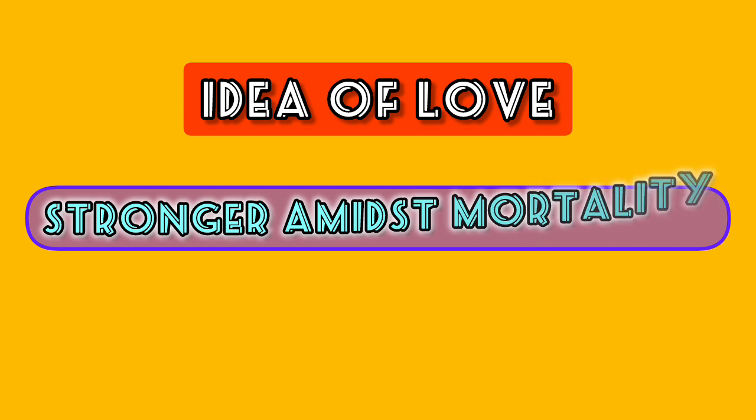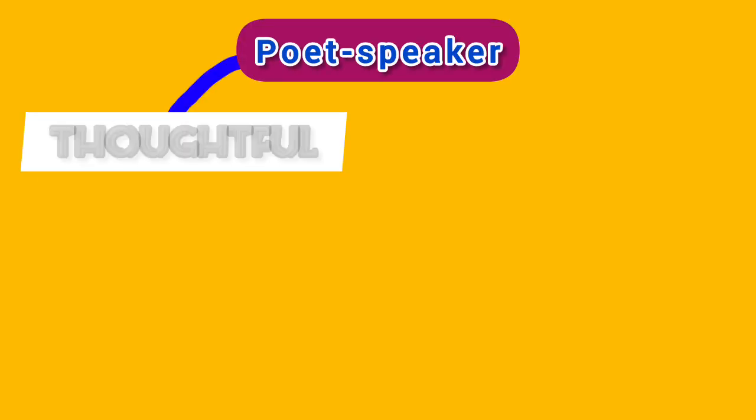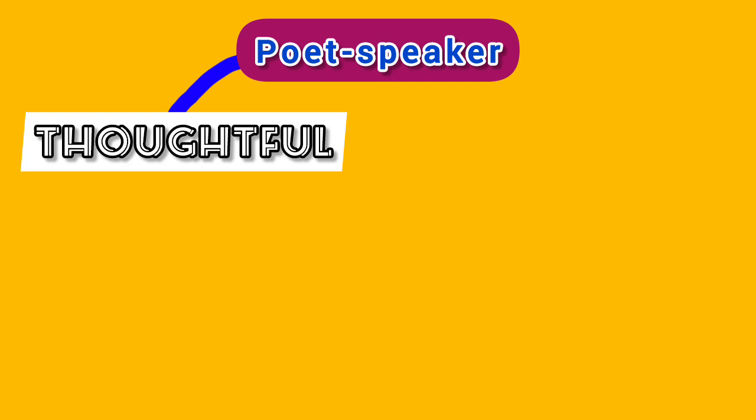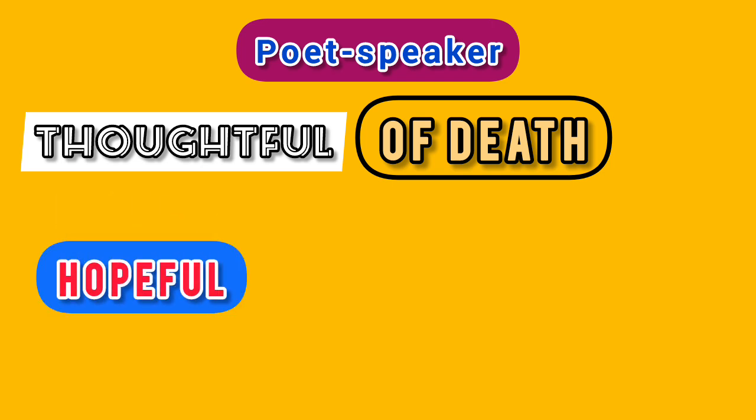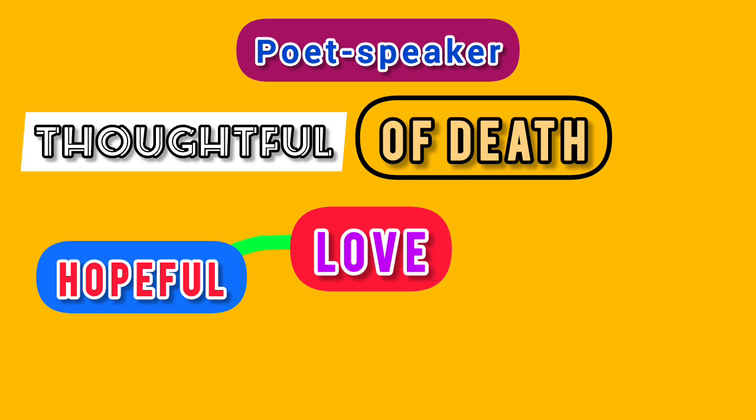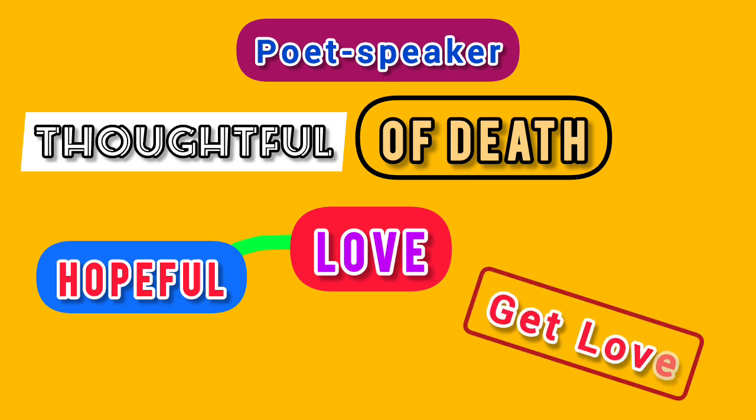So, on the one hand, the poet speaker becomes thoughtful about the imminent entry of death, and at the same time, he becomes hopeful about love, and he also wishes to get loved, and at the same time becomes hopeful to have love from his beloved.